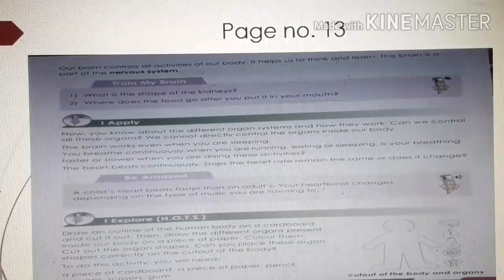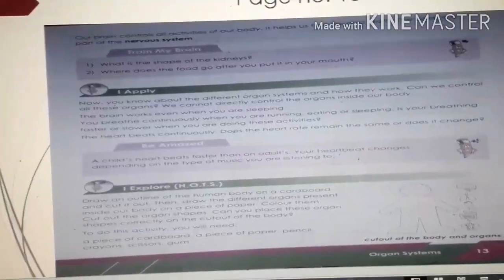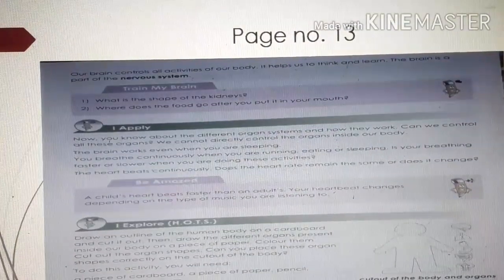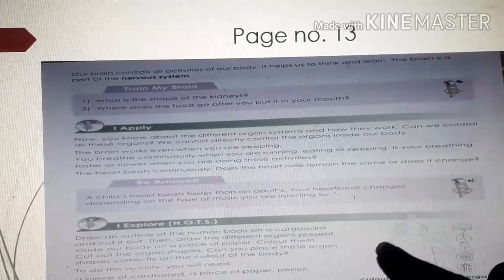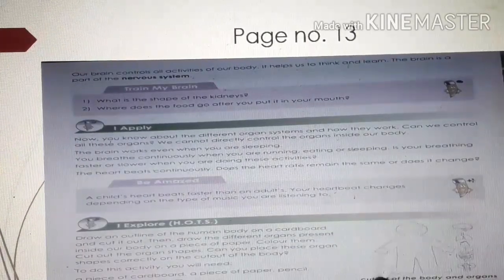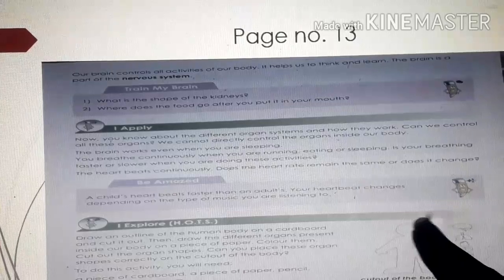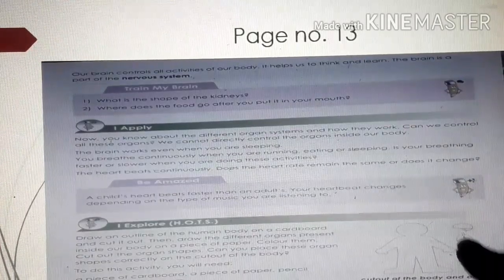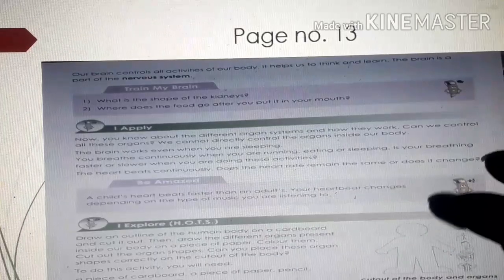Okay children, the next is your I explore. It's very interesting, children. So what you have to do here, can you see this image? You have to draw the outline in your copy. This is an activity which you can do in your copy.